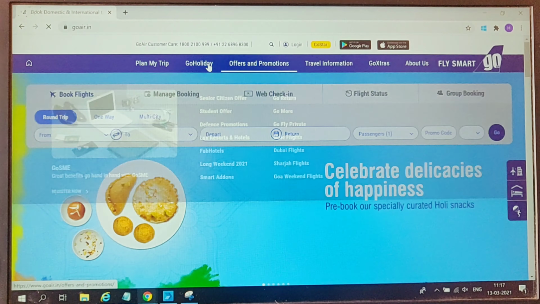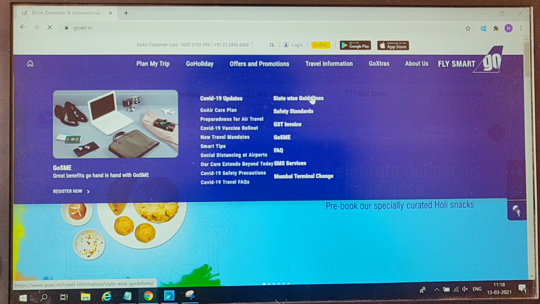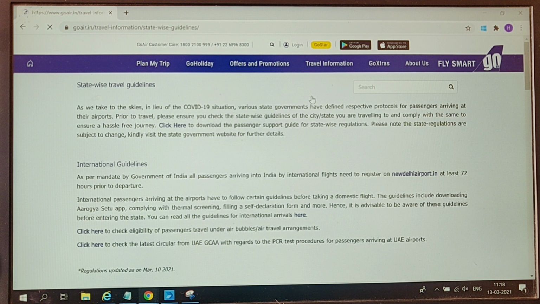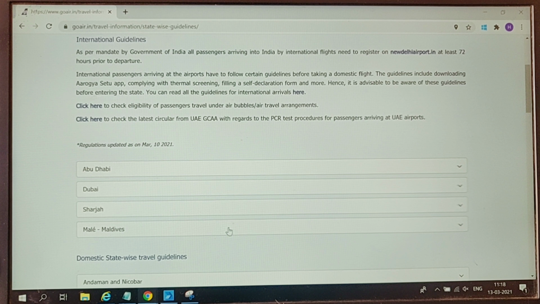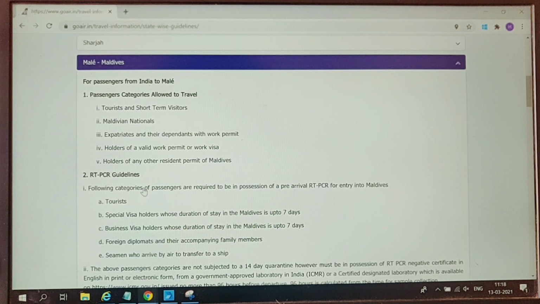goair.in. So once you are at the website, you will get to see the fourth option, which is travel information. And once you click on here, you will get to see state-wise guidelines. So you'll have to scroll down a little bit to check the Maldives guidelines. See here. So these are the travel guidelines for Indian passengers who are willing to travel to Maldives.